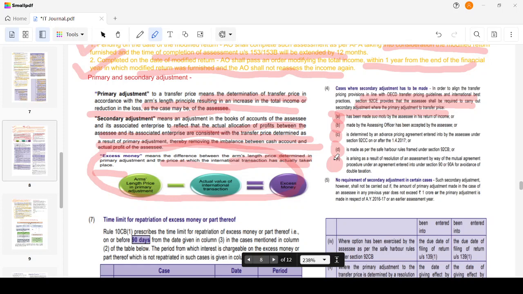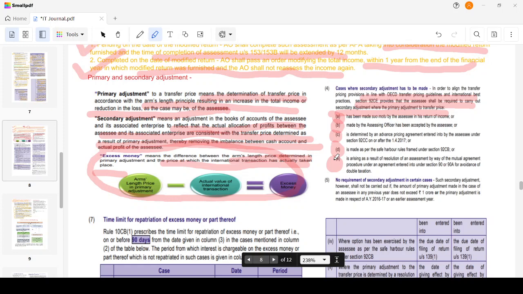Such secondary adjustment, however, shall not be carried out if the amount of primary adjustment made in the case of an assessee in any previous year does not exceed rupees 1 crore, or the primary adjustment is made in respect of assessment year 2016-17 or an earlier assessment year. So that is where a secondary adjustment has to be made, to comply with the OECD transfer pricing principles.